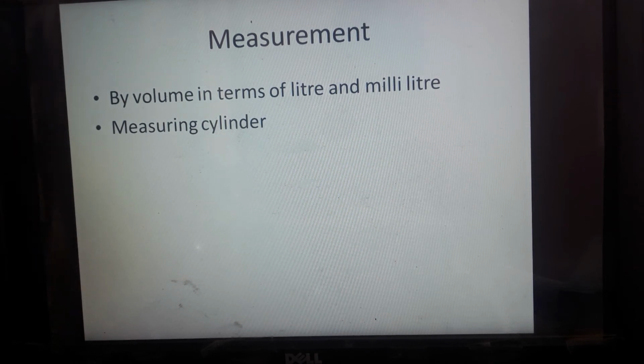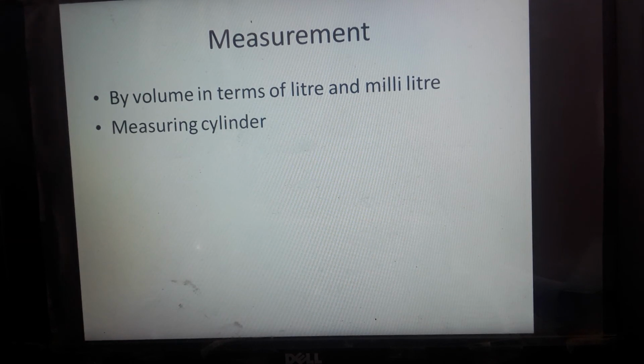Liquid can also be measured by using measuring cylinders. Measuring cylinders are containers made of glass, plastic or metal. On those measuring cylinders, markings will be there: 50 ml, 100 ml, 150 ml, 200 ml, 250 ml, like that. Measurement will be there on the cylinder. That type of cylinder is known as a measuring cylinder. You can see on soft drink bottles, Thums Up, Coca-Cola, labels will be there: 1 liter, 2 liter, half liter, like that.